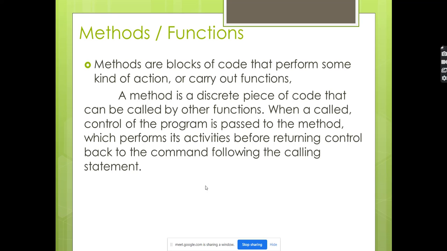For example, I am calculating some mathematical operations. I have some formula for the area, or a formula for calculating the circumference, diameter. What I will do is create a method for the mathematical formula, and wherever I want, I just pass the values and call that method. So the same formula will serve multiple purposes.